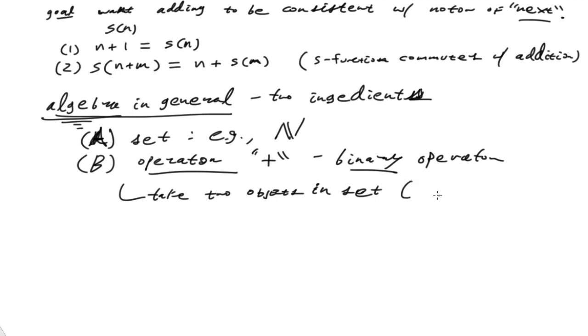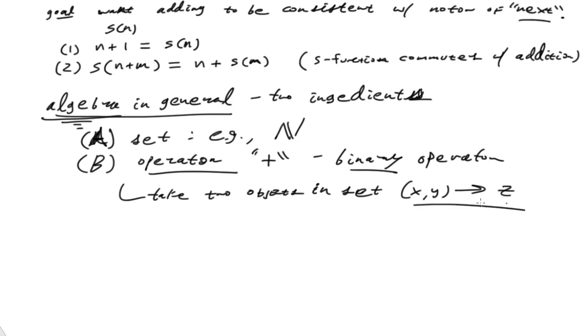So for instance, I can take x and y, and that pair gets sent to some other value.